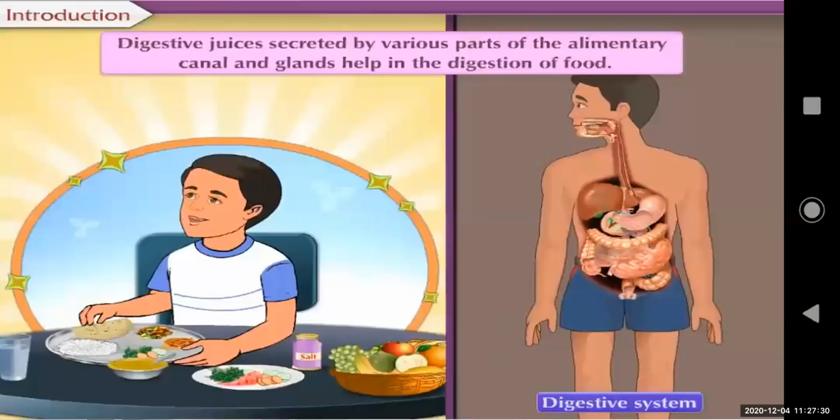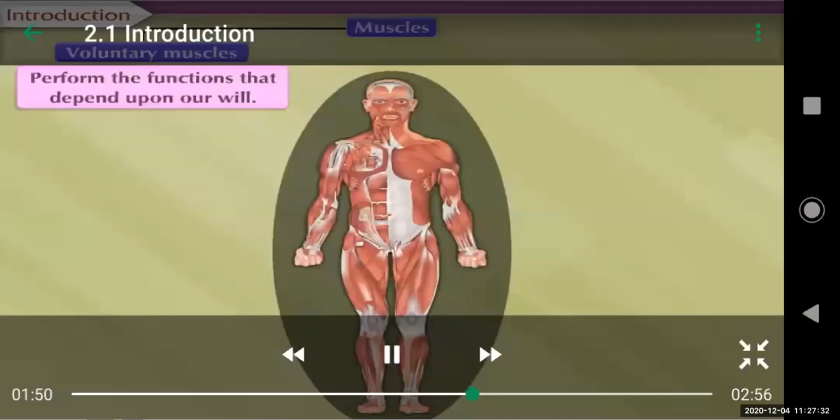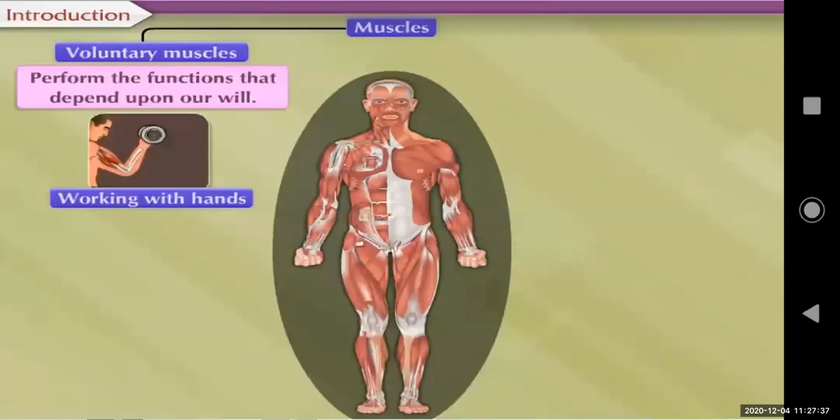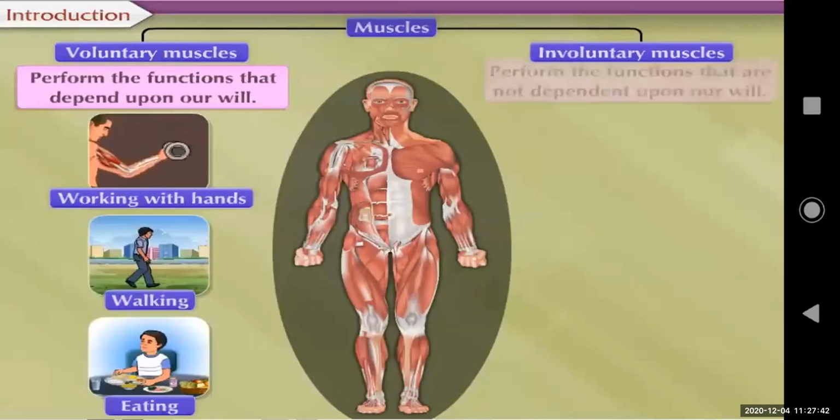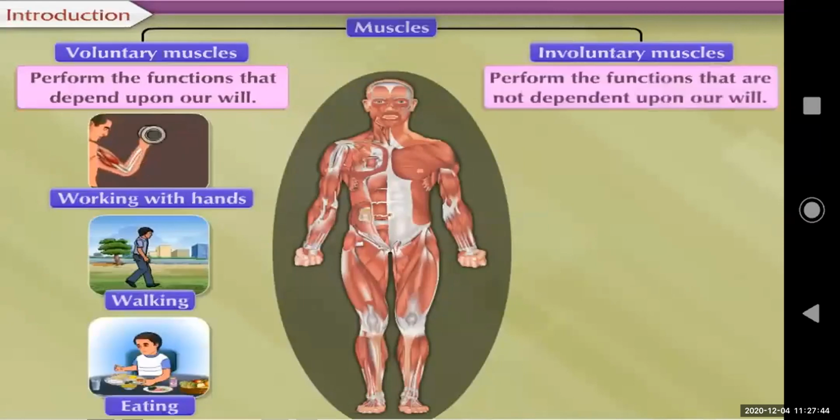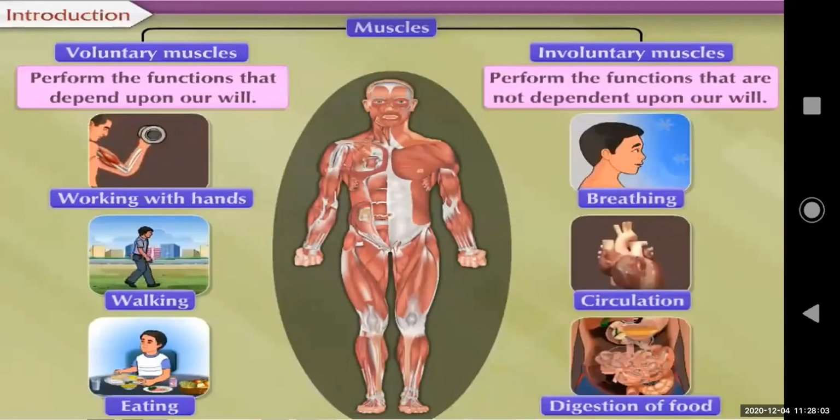Voluntary muscles perform the functions that depend upon our will, like working with hands, walking, eating, etc. Involuntary muscles perform the functions that are essential for life and are not dependent upon our will, like breathing and circulation.